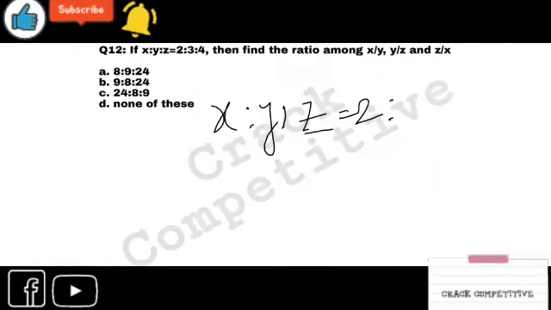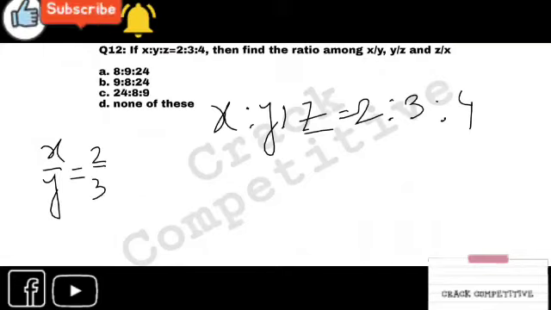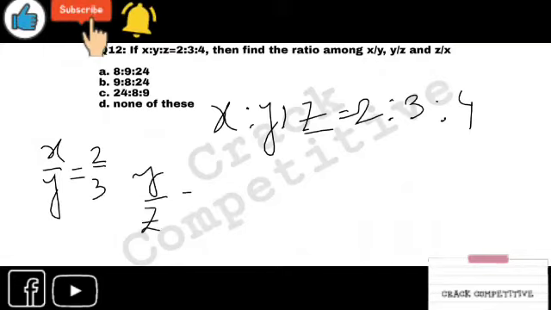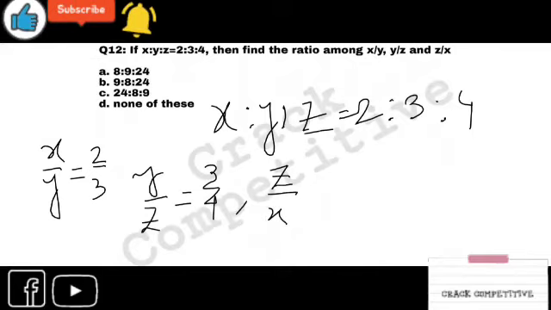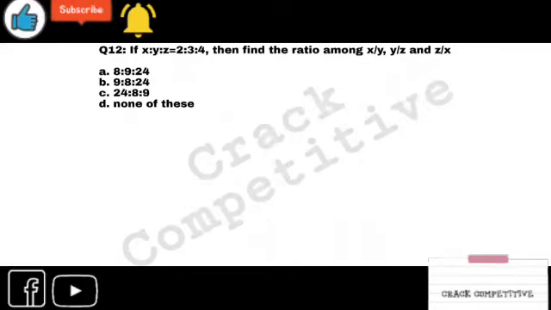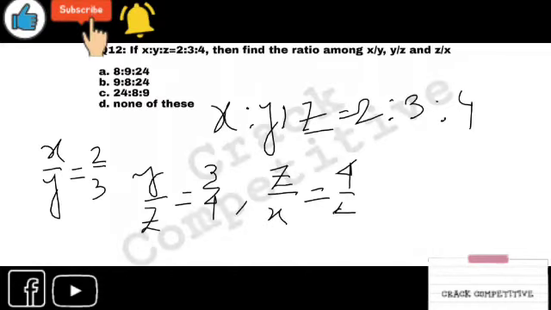Two is to 3 is to 4. So how will you write that? It is simple. Just X by Y equals 2 by 3, Y by Z equals 3 by 4, and Z by X, right? Yes, it is 4 by 2. Is there any space? Yes. Okay, I will go to the next page.